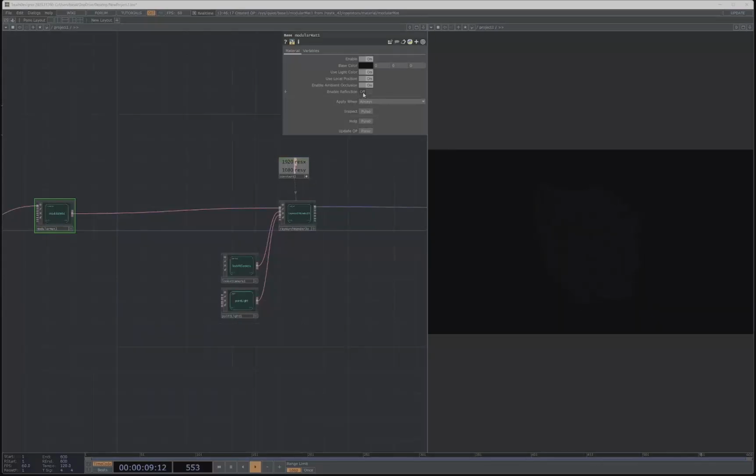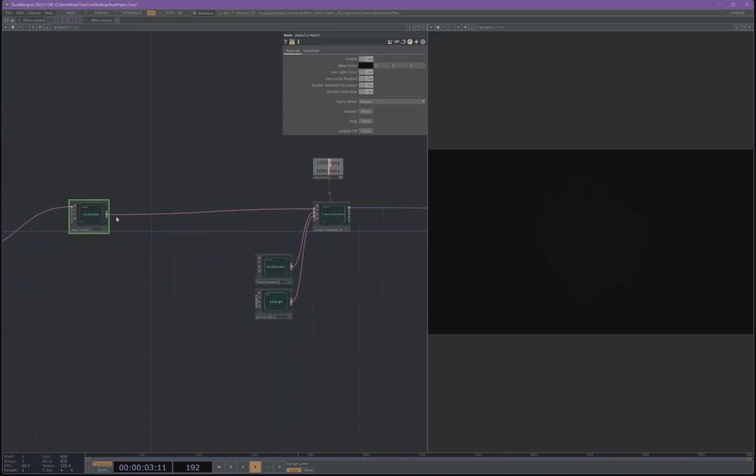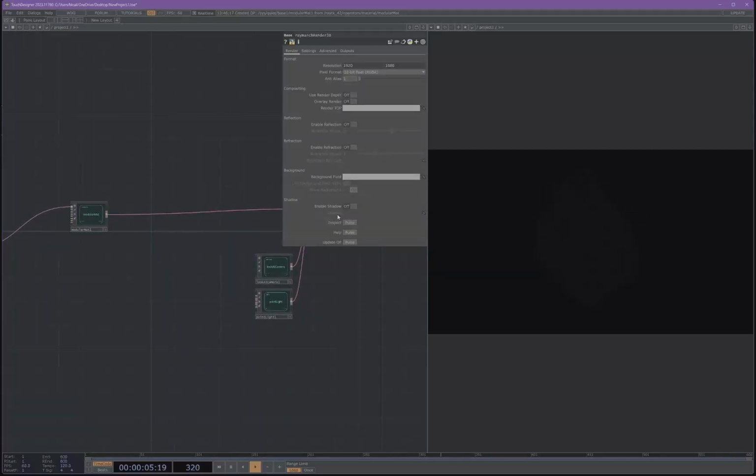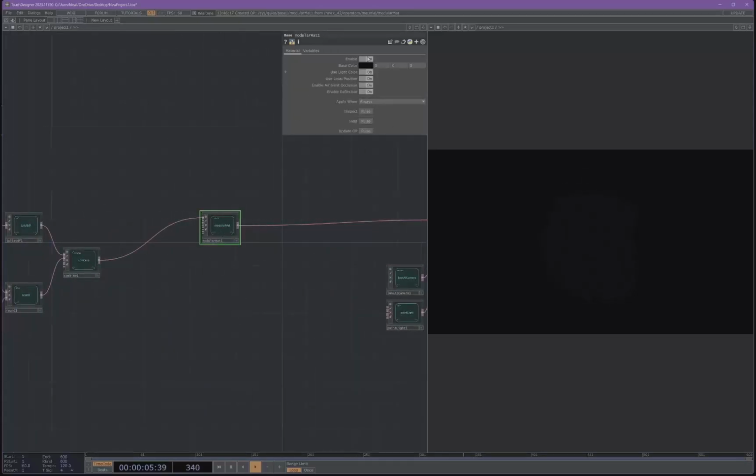Yes, we are going to enable reflection, and really important, once you enable reflection, make sure you head over to your Raymarch render and turn on the toggle switch for reflection. That's inside your Raymarch render, and just leave it at the default 2 passes. So this is what we got going on here.